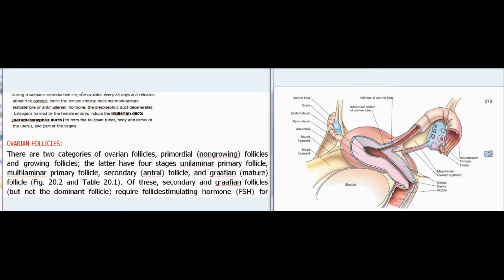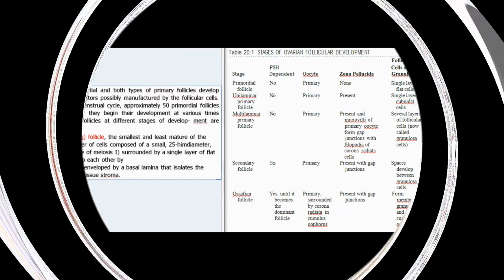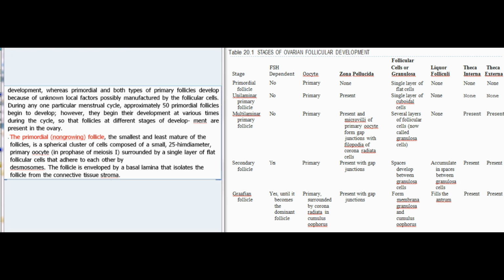The latter have four stages: unilaminar primary follicle, multilaminar primary follicle, secondary (antral) follicle, and Graafian (mature) follicle, Fig 20.2 and Table 20.1. Of these, secondary and Graafian follicles, but not the dominant follicle, require follicle-stimulating hormone, FSH, for development, whereas primordial and both types of primary follicles develop because of unknown local factors possibly manufactured by the follicular cells.